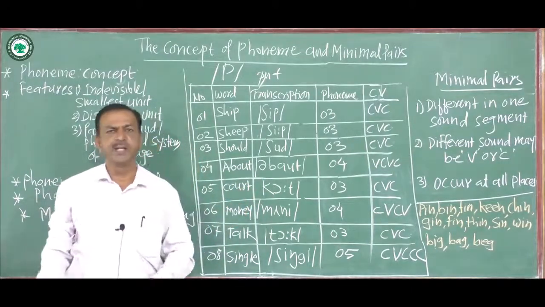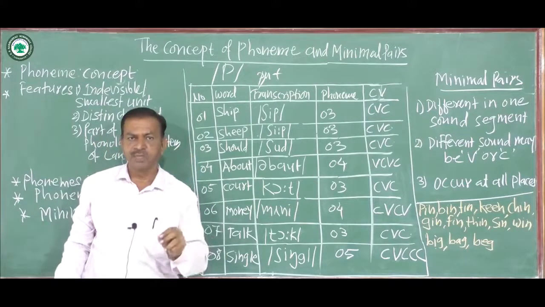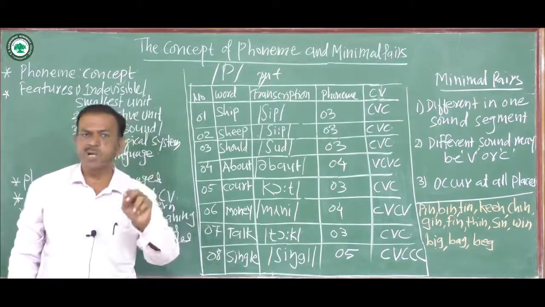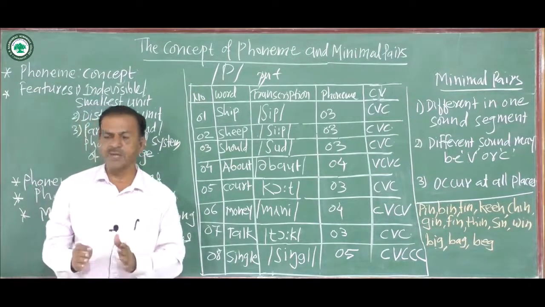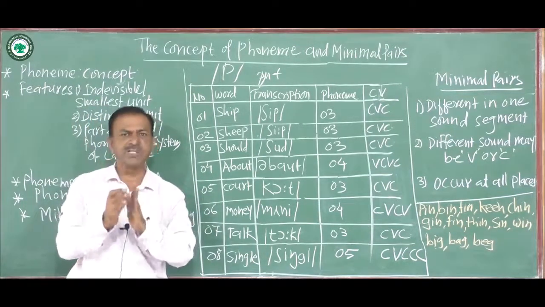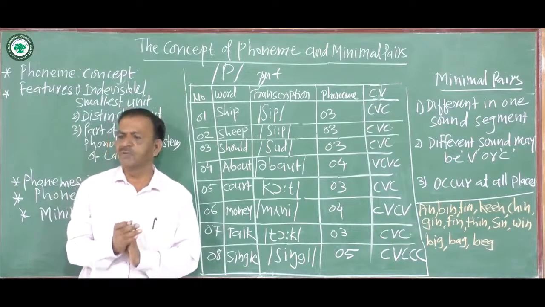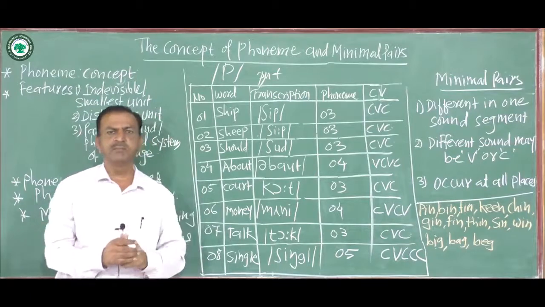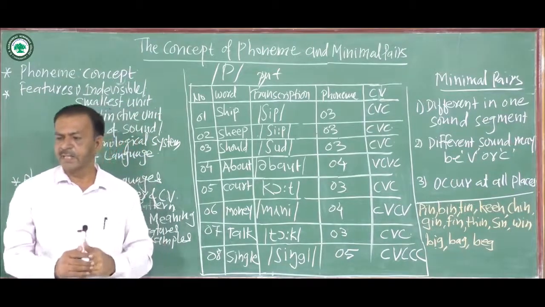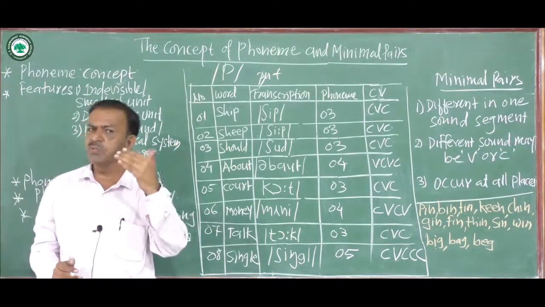So we say that the phoneme is the smallest, indivisible unit of language, and this is the first feature of the phoneme. Now the second feature of the phoneme is that it is a distinctive unit.